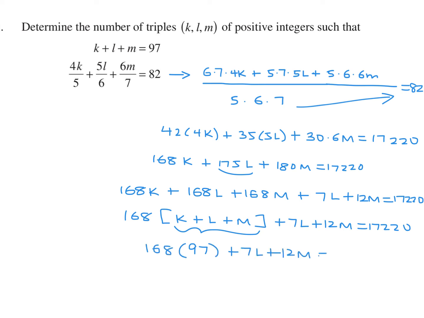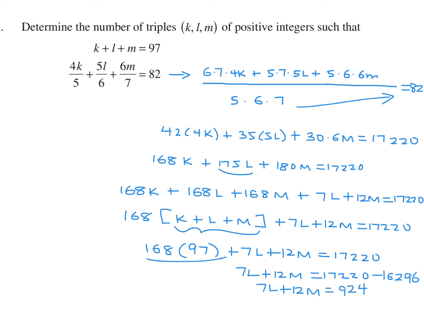And the good news is it reduces it to 2 variables. So we can then make a table and solve. 7L plus 12M is 17220 minus this guy, which is 16296, and therefore 7L plus 12M is equal to 924.